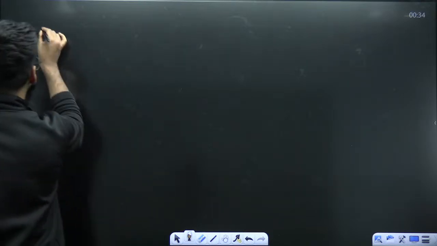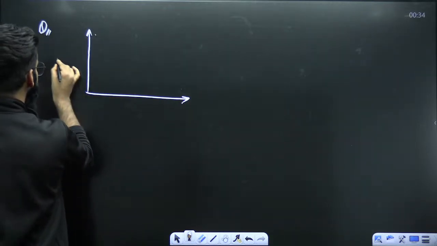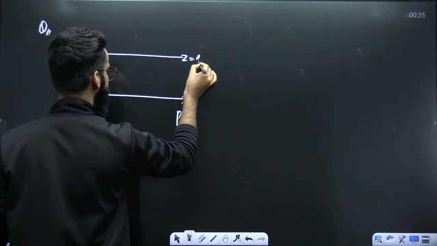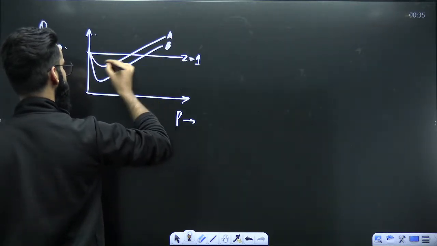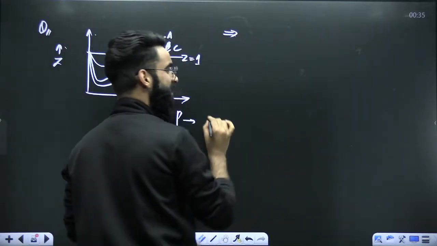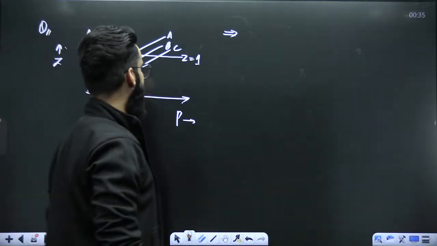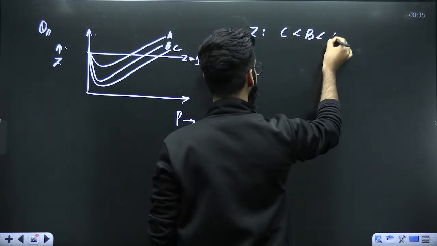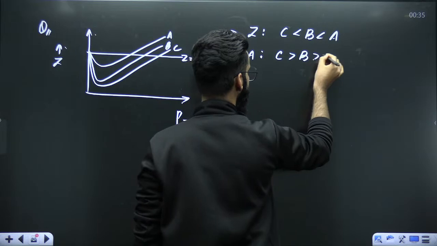For example, I'm giving you one small question like this, just to make you understand things. Let's say this is Z here, this is pressure. Perfect. This line represents Z is equal to 1. Now I'm giving you some curves like this. This is valid for gas A, this is valid for gas B, this is valid for gas C. Can you first of all tell me which gas has got least value of Z? Gas C has got least, then followed by B, followed by A. Lesser the value of Z, more the force of attraction. So gas C has got more force of attraction than B, then A, right?